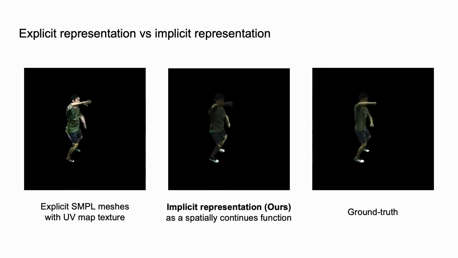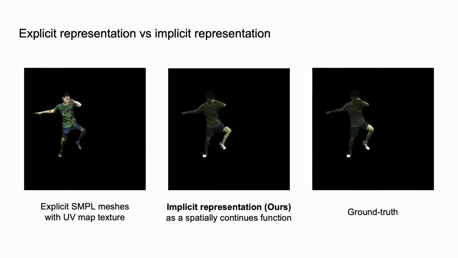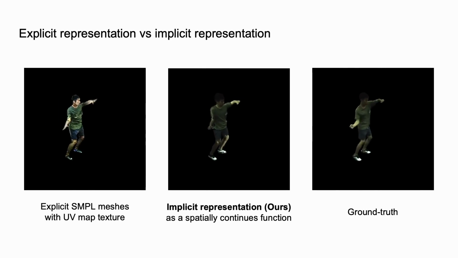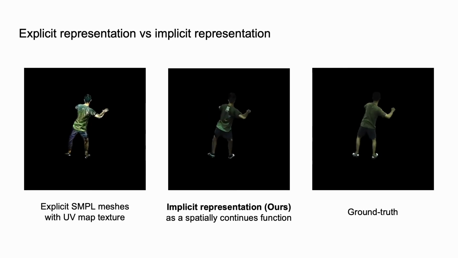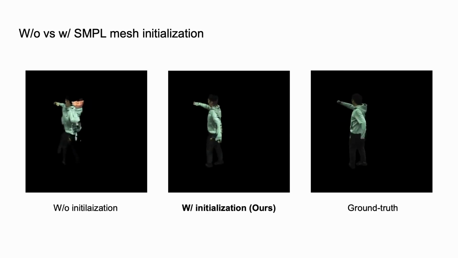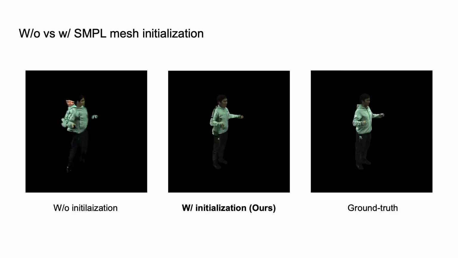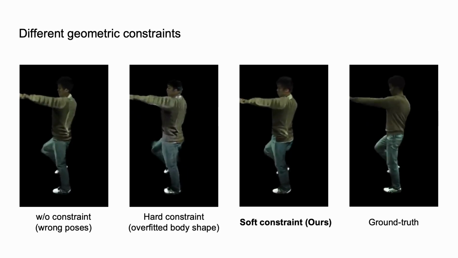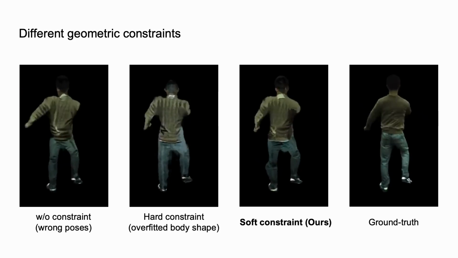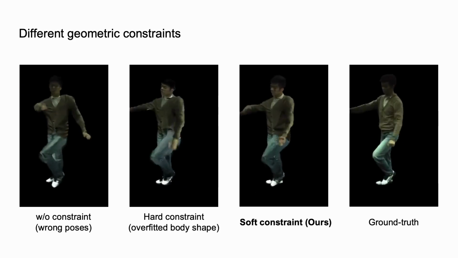First, compared to explicit SMPL meshes, which generate noisy appearance, we demonstrate that it's necessary to use implicit representation to model the appearance with a continuous function. Secondly, for the SMPL-based geometric prior, we show that it's essential to initialize the model with SMPL mesh geometry before one-shot training, and our use of soft geometric loss allows the model to preserve body poses without overfitting to SMPL body shape during one-shot training.